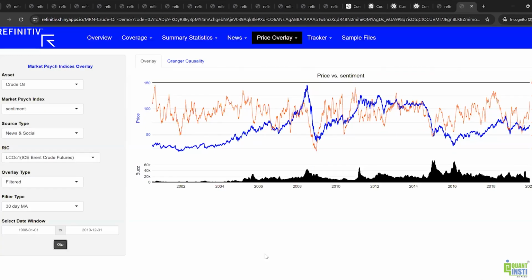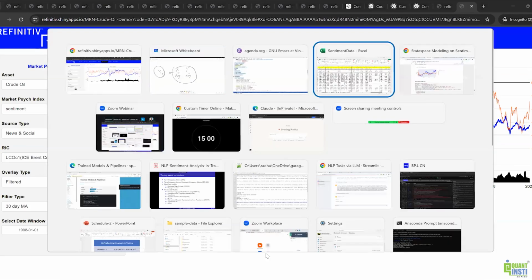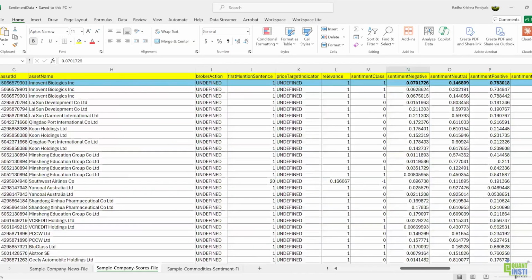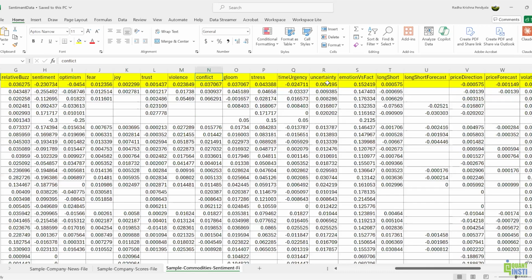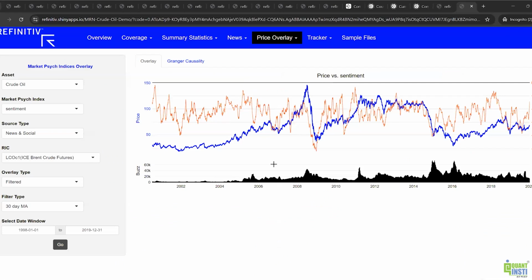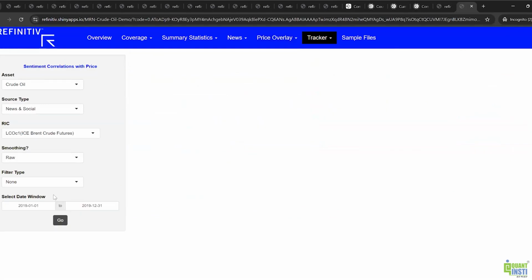Remember where we are coming from. We looked at sentiment as a single value. If you remember, we saw sentiment as positive, negative, neutral. That's one way we saw. Then we looked at sentiment which is multidimensional, and we said that if it's multidimensional, it gives you a much richer picture. Now, I did not say how it gives a much richer picture. Let me show you how we can do that.